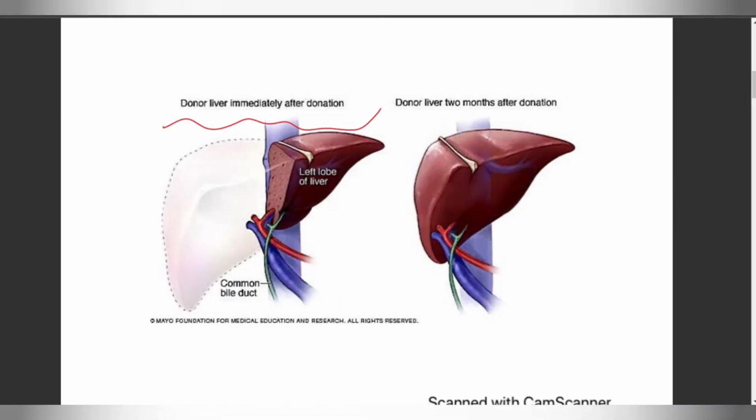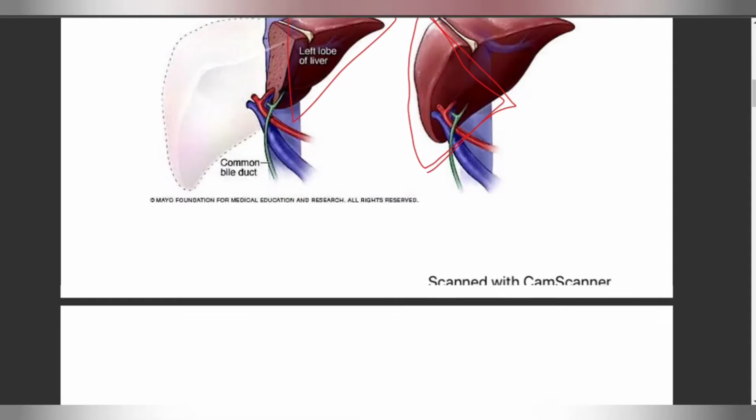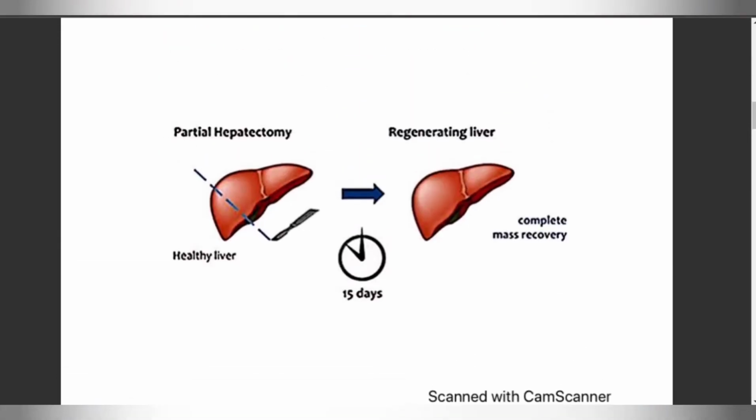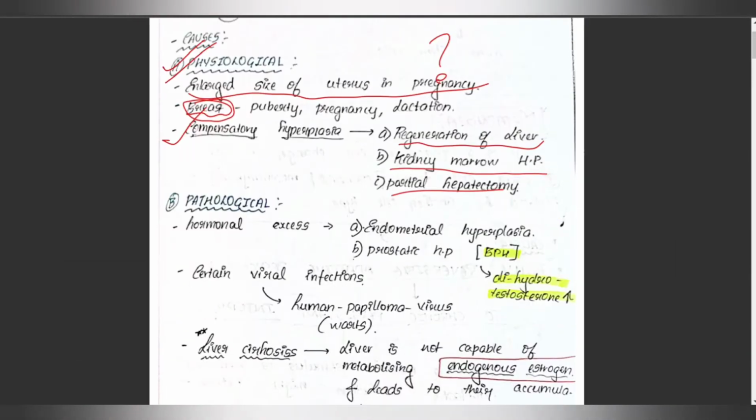As you can see in this diagram, in the donor's liver immediately after donation, only half of the lobe is left. But in the donor's liver 2 months after donation, you can see that the liver has regenerated its other half. In a similar way, you can also see it in partial hepatectomy. When partial hepatectomy is done, you can see there is recovery of the other half within 15 days. So this is called compensatory hyperplasia.